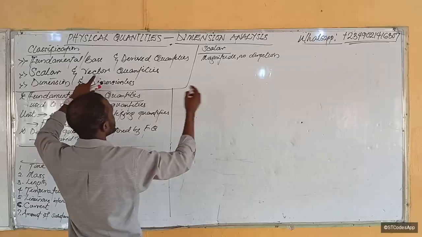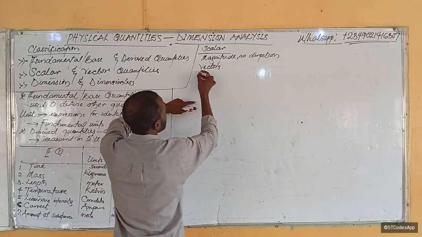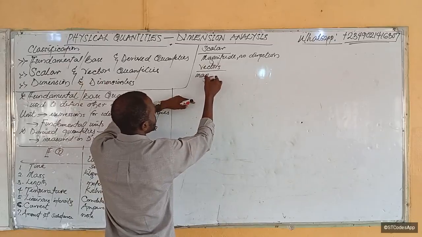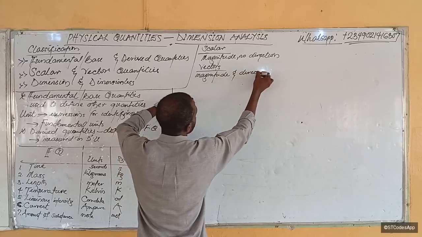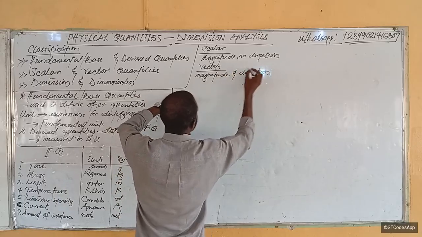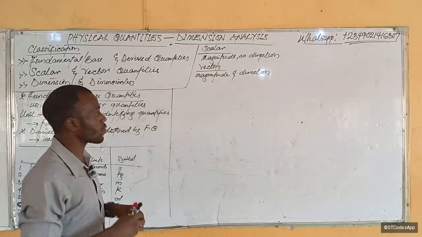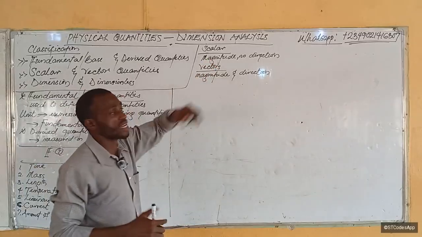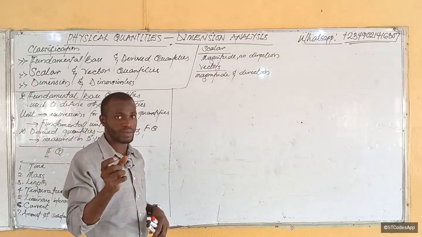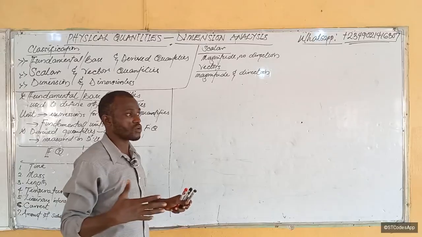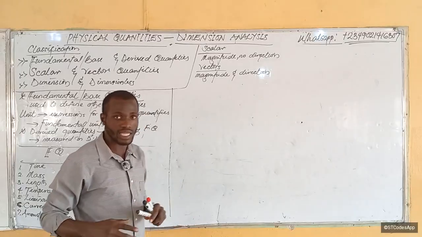While vectors have both magnitude and direction. Let me tell you what this means. Scalars have only numerical values that we use to represent them. They don't have direction. Their direction does not matter.